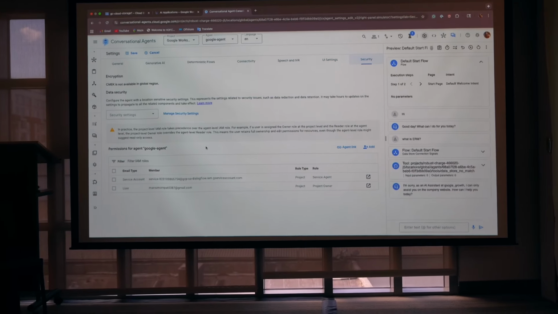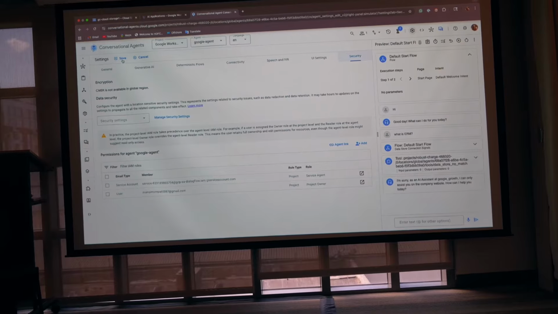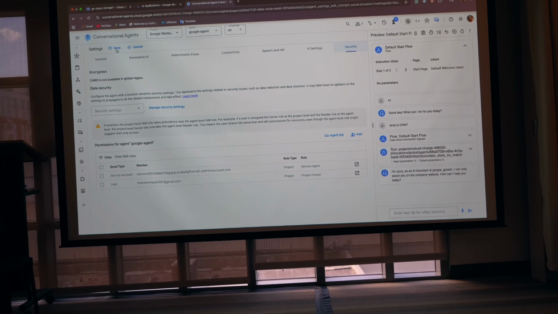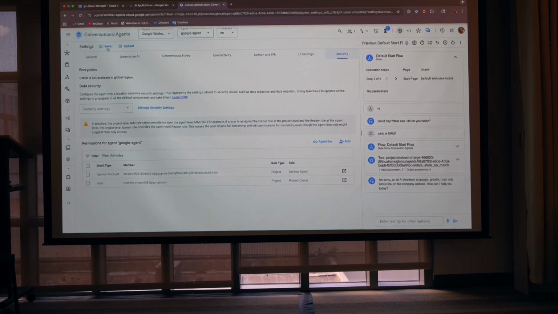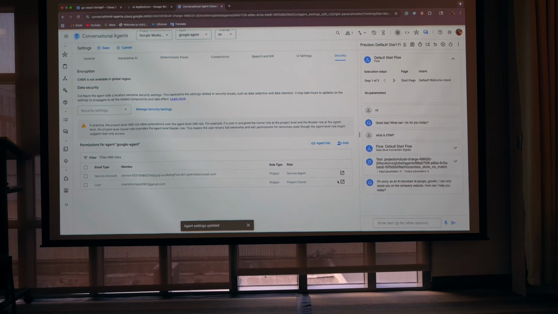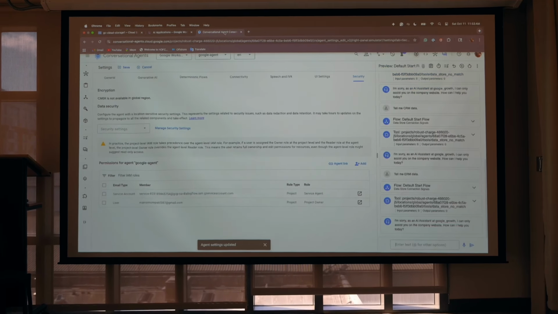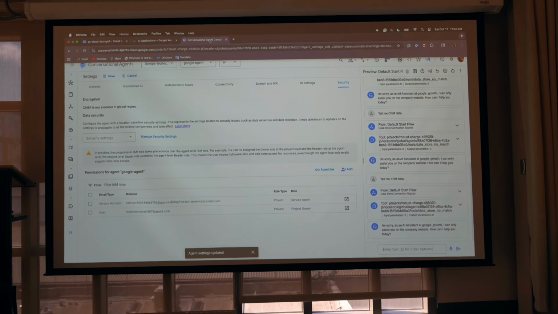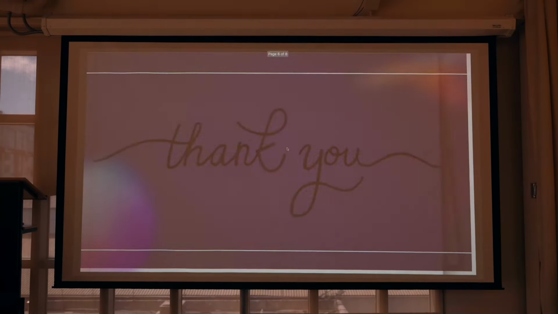So these were the few things which are applicable to your chatbot, and a few of the features, and there's documentation available. If you want to design your agent, you can do that using these conversational agents. We're going to save here. The dataset will still take time to upload. Meanwhile, I can show you how to publish your agent on a website, just like I did here.